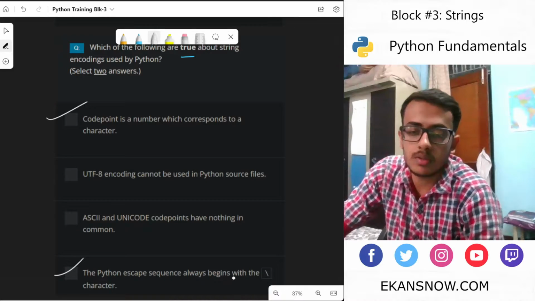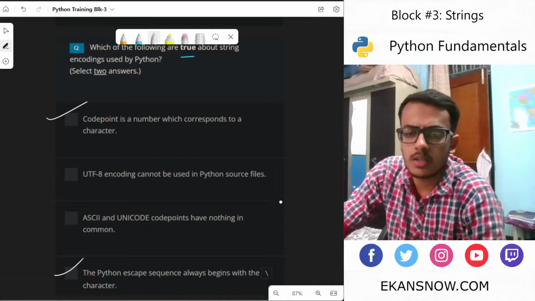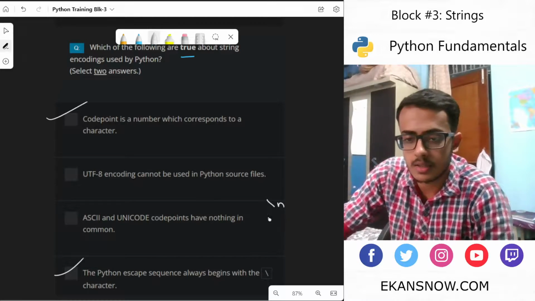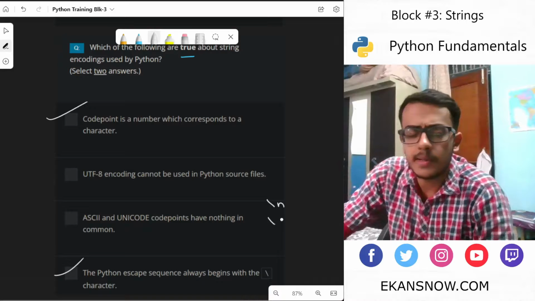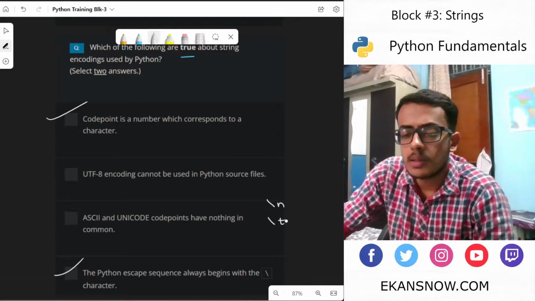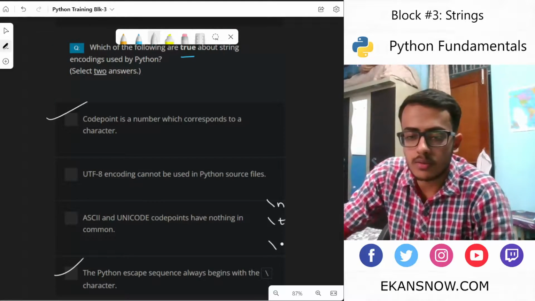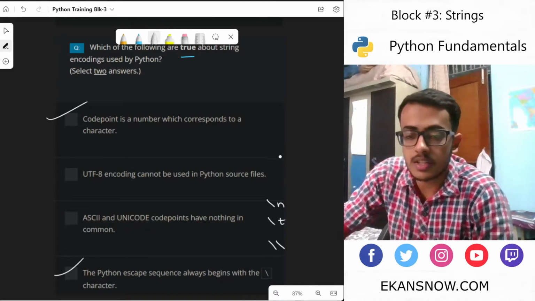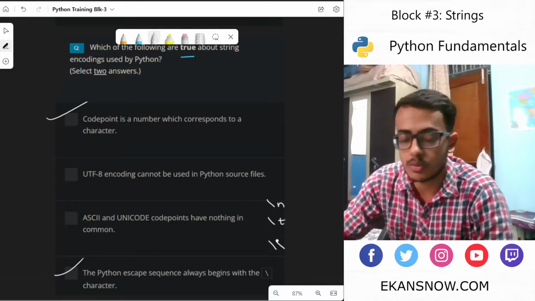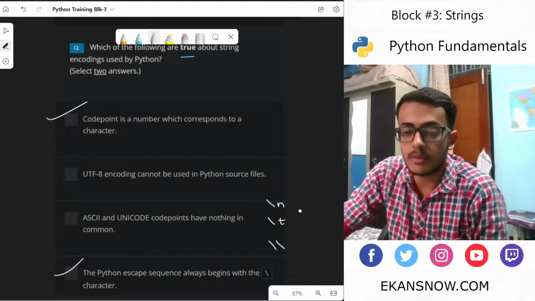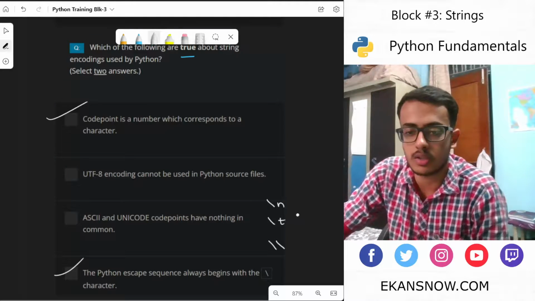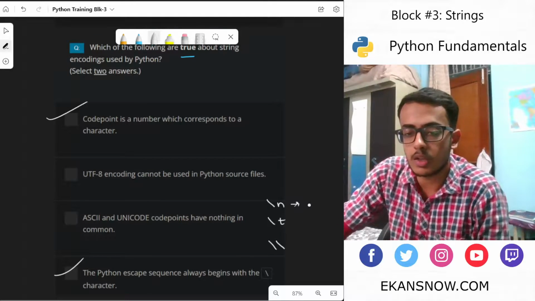The Python escape sequence always begins with a backslash. If you don't know, escape sequences are these symbols. Within a string, these escape sequences can be placed, and they perform some action when the string is stored somewhere or printed on the screen. For example, this one is for a new line.